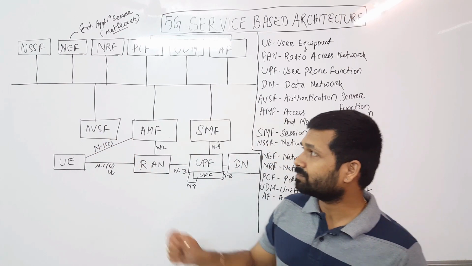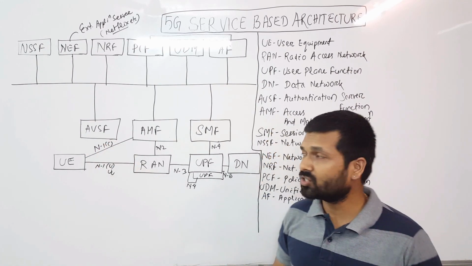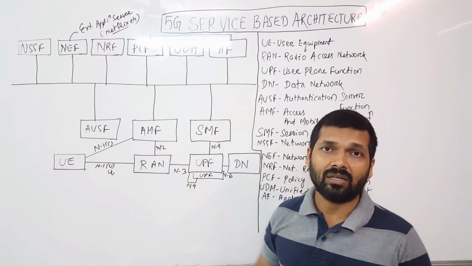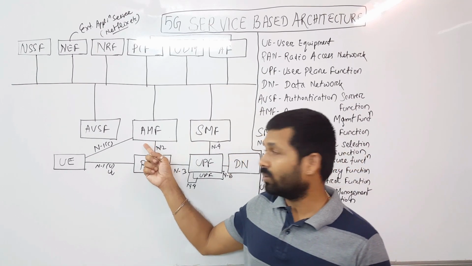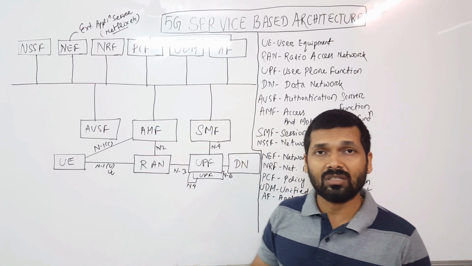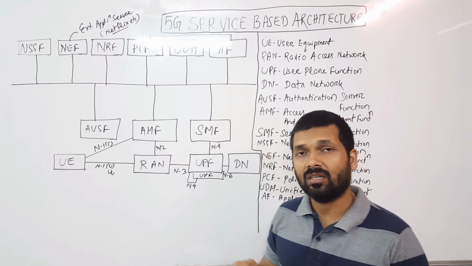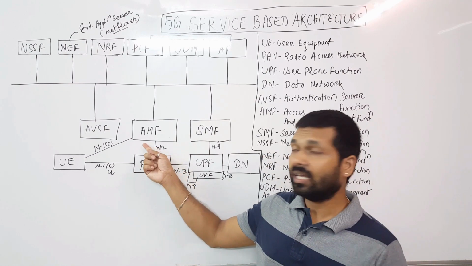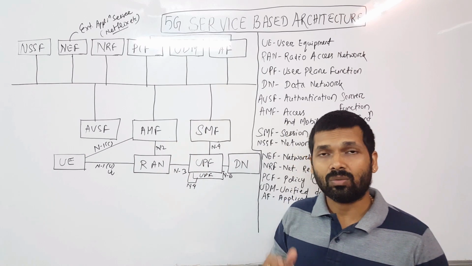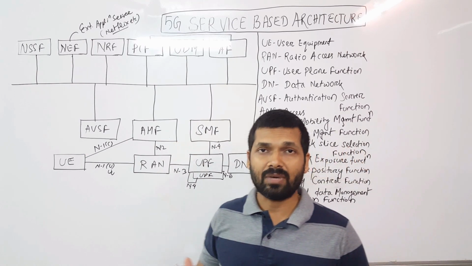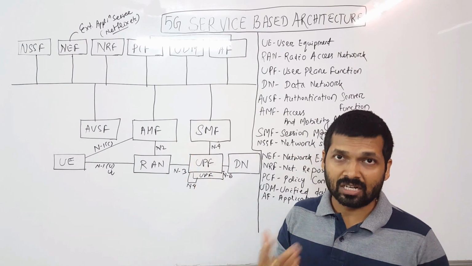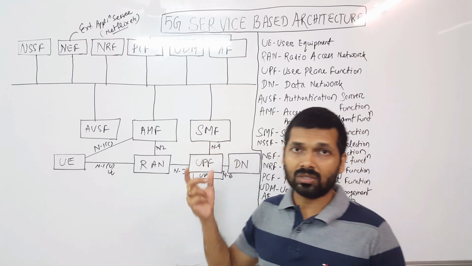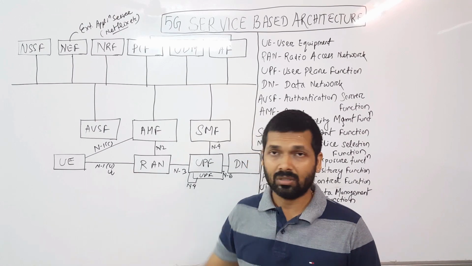the authentication server function, which is a server that provides authentication, and then AMF, or the access and mobility management function. Like we have the MME in the 4G or LTE network, we have AMF for authentication and mobility management in 5G. And then we have SMF, or the session management function. It manages all the different sessions of the user.